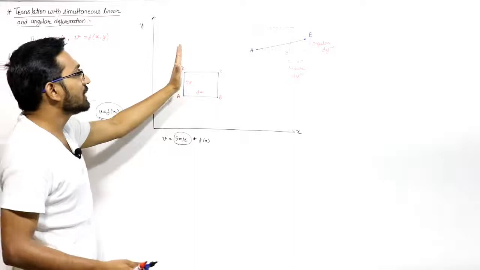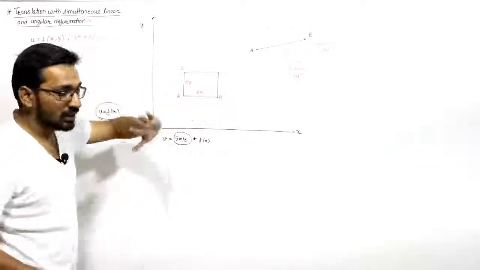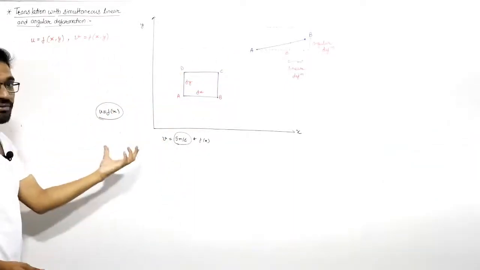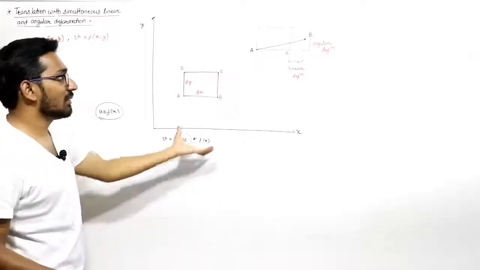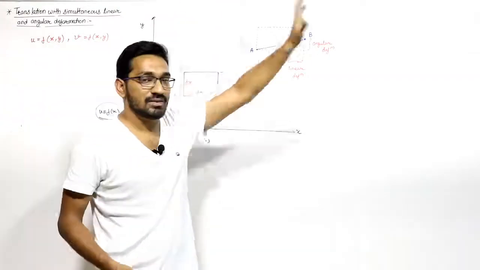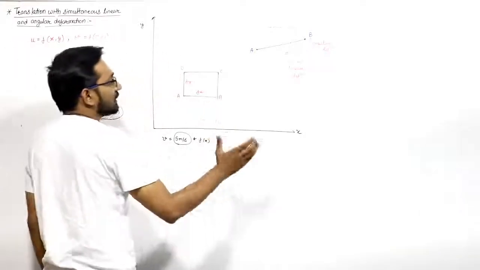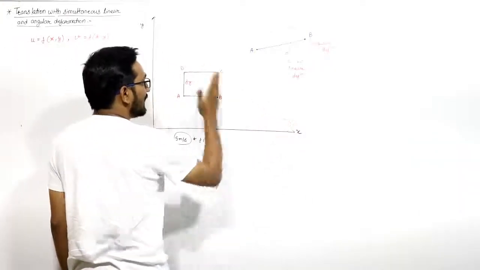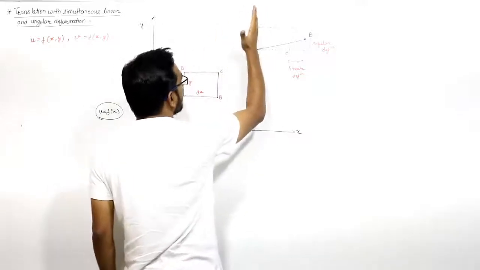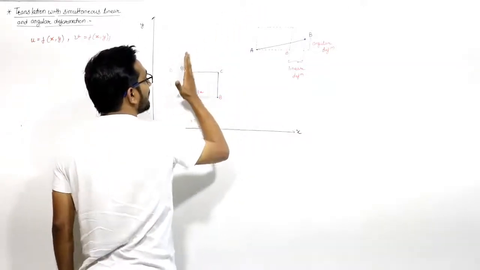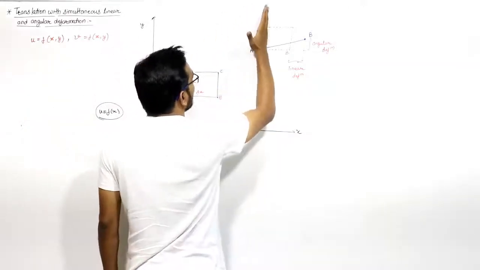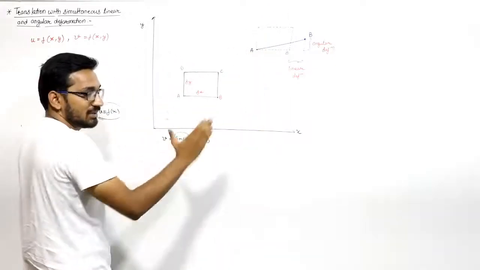D will move relative to A in the x direction also, because in this case u is a function of y, right? When any particle is moving in the y direction, its x component of velocity, u, will also change. Otherwise, if u is not changing with y, they will shift parallelly. But now u is a function of y, so when they travel in the y direction, the x velocity will also change. So there may be some deformation, right?